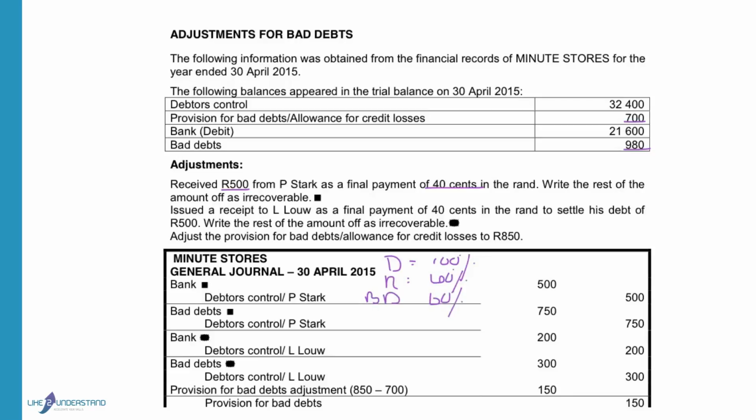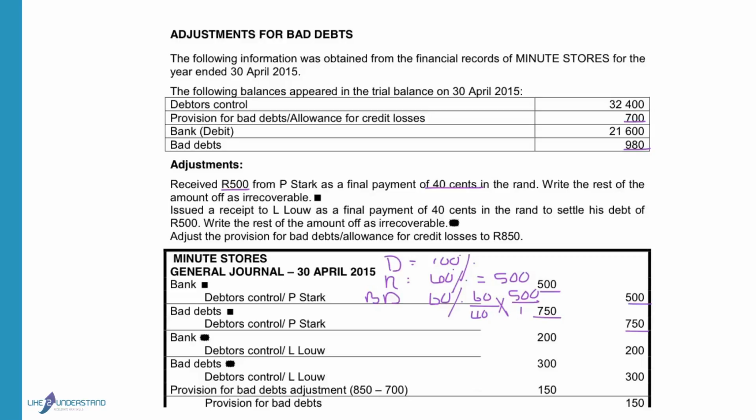Then the amount received was given, so that means that figure is given as 500. If I want to calculate the bad debts, it will be 60, the one that we want, over 40 that was given to me, times 500, and that will give me 750 Rand. So the bad debts will be written off as 750. The amount that we receive, bank will be debited with 500, and the debtors control will be credited with both the figures.